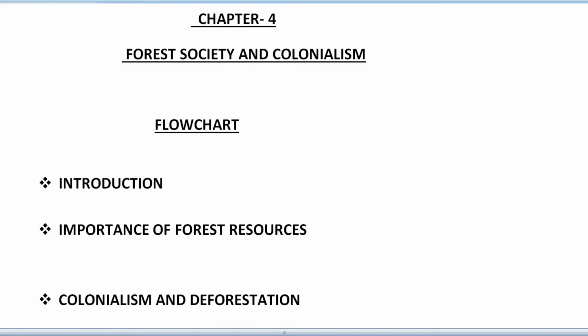Second heading we have is importance of forest resources. So what is the importance of forest resources in our life? That we are going to discuss, because forest is a natural resource. And let's see what are the things we find in the forest. First of all, as we very well know, forest resources maintain the ecosystem which sustains life. The wood that we get from the forest is important for building and construction purposes, for domestic furniture and for fuel. Third, the raw materials for the paper industry, matchmaking and sports material are mainly derived from the forest.